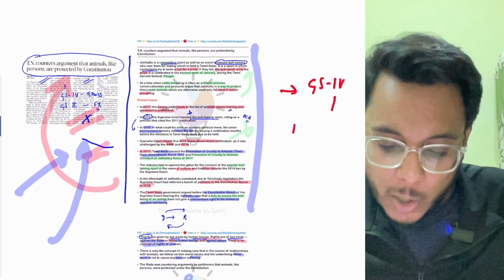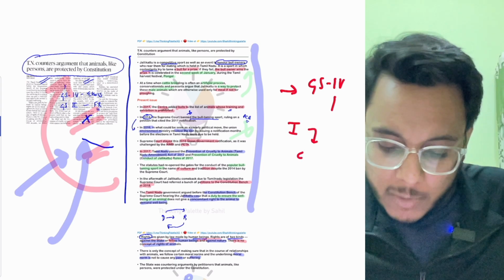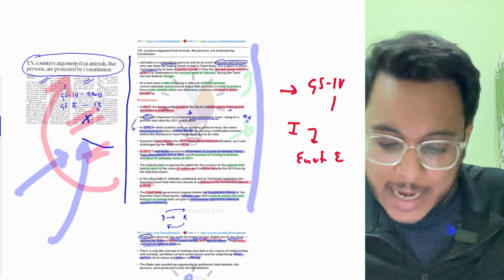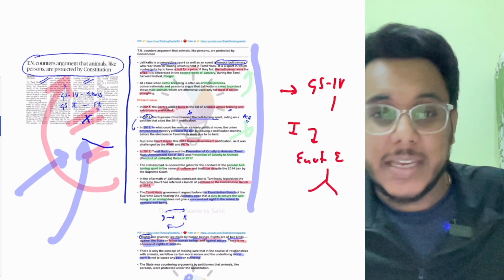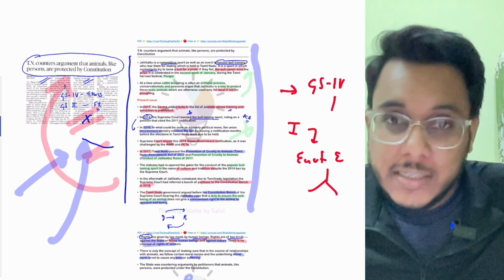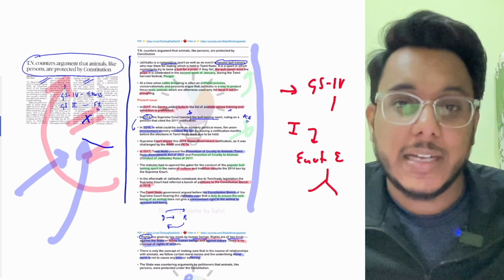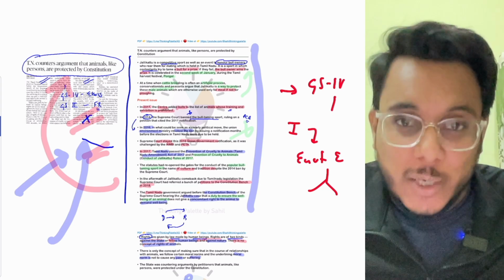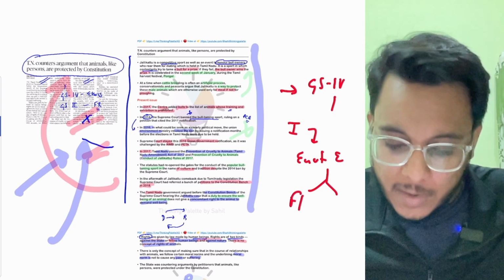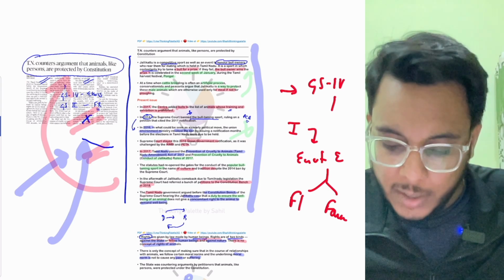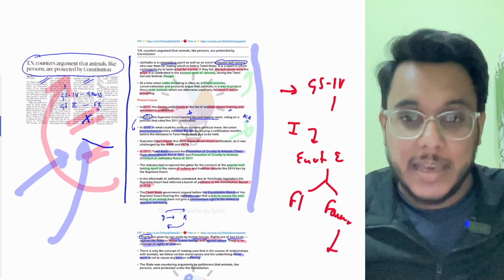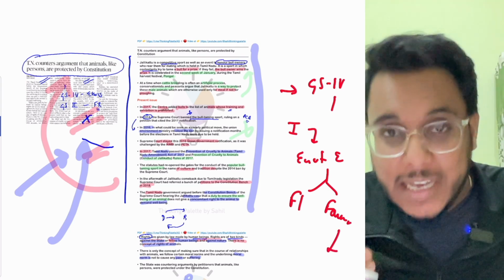Within ethics, there is topic number 1, and within topic number 1, there is environmental ethics. Basically, environmental ethics governs the moral relation between the human and the non-human components. And in non-human components, we have the flora and we have the fauna. So when animals' rights are there, it becomes a part of our ethical duty.